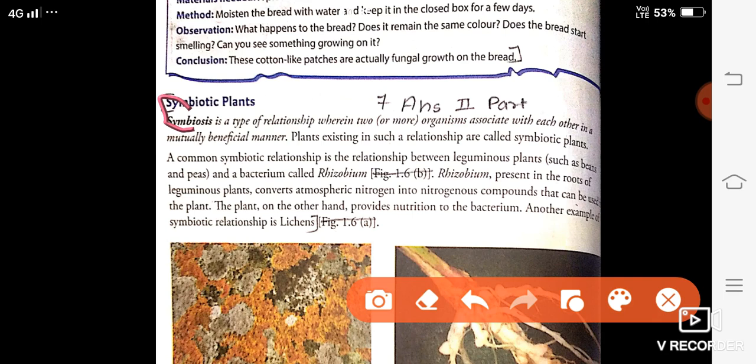In your copy you will write this complete. Symbiosis is a type of relationship wherein 2 or more organisms are associated with each other in a beneficial manner. Plants existing in such a relationship are called symbiotic plants. A common symbiotic relationship is between leguminous plants such as beans and peas and a bacterium called rhizobium. You will write till lichens.